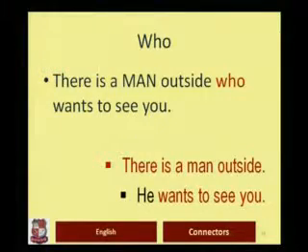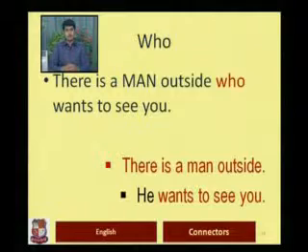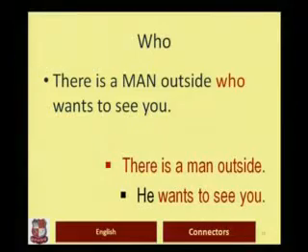And that is one of the common errors. We often connect sentences like this: there is a man outside who he wants to see you. Who he wants to see you. So the problem is that we have two pronouns. One is the relative pronoun, that is who, and one is the simple pronoun he. We should not have two pronouns, because two pronouns do not add anything. So we should have only the pronoun that acts as a connector, and that is the relative pronoun who. So he should be removed.